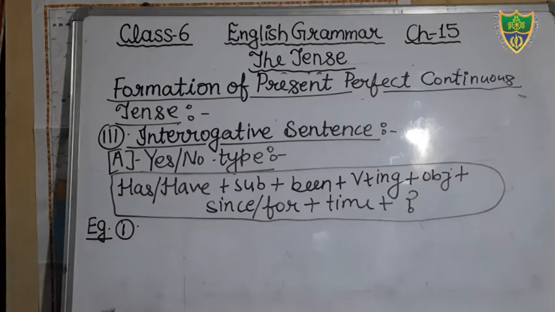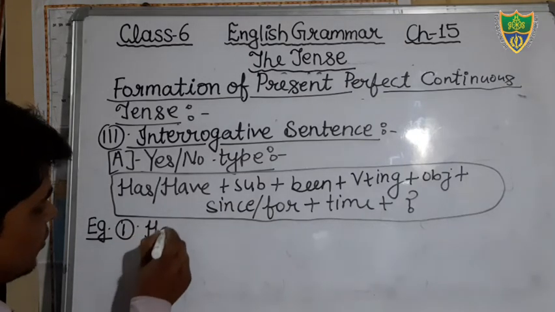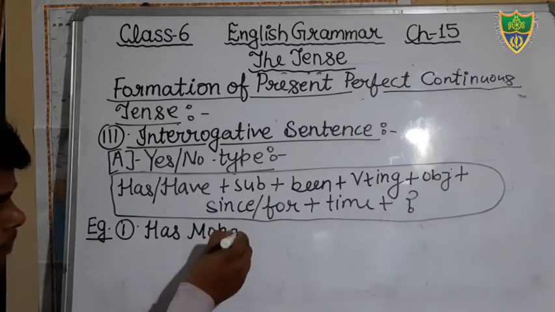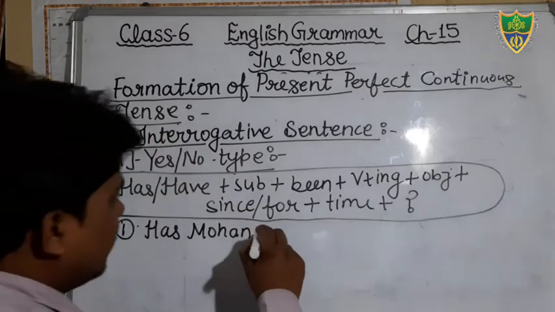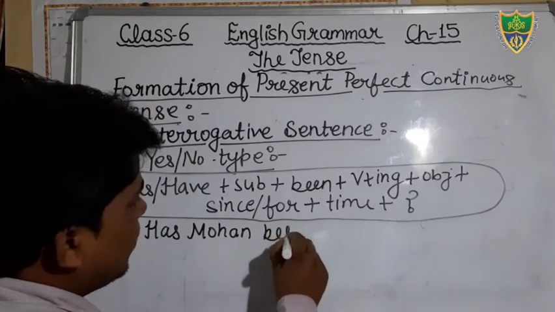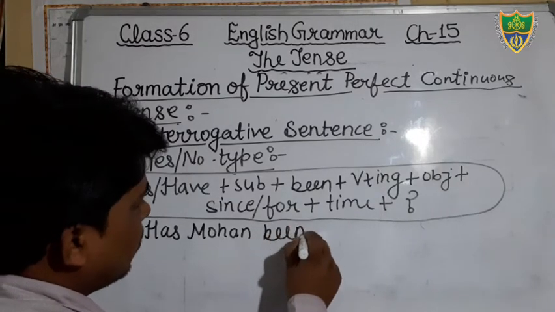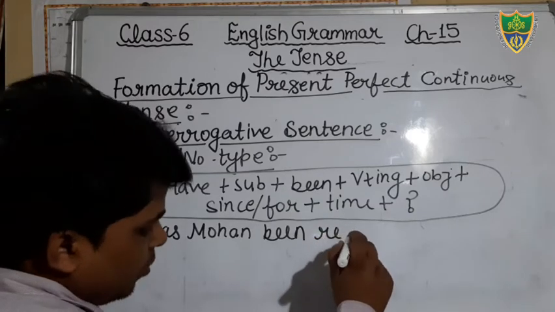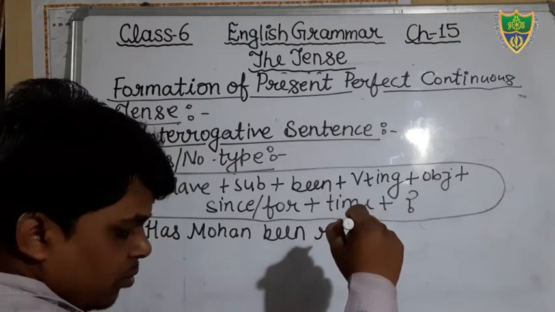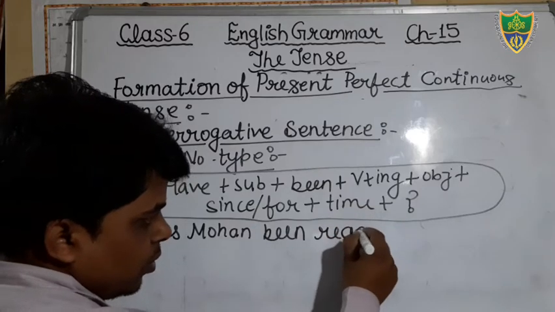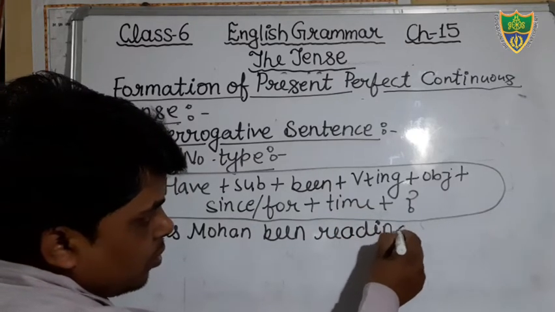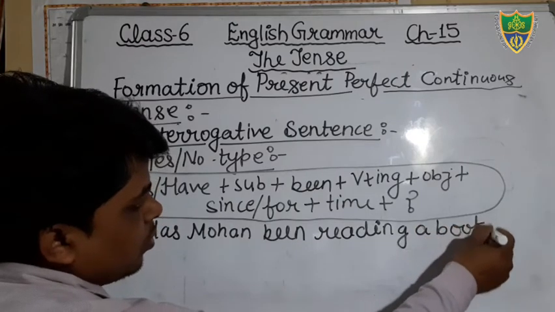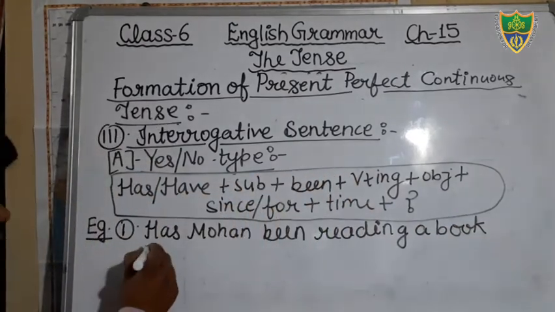Just say students, sentences. Has Mohan been reading a book since morning?